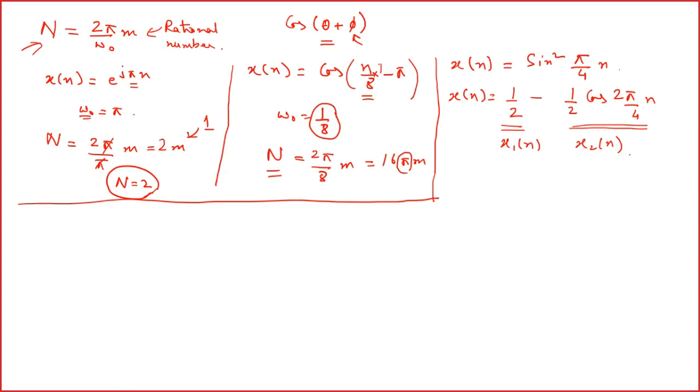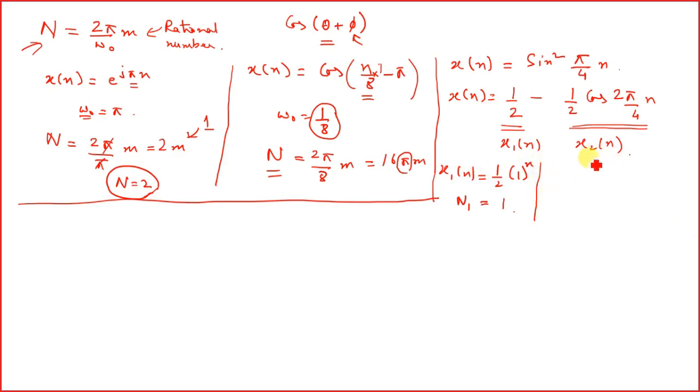Now what happens if we consider x1[n]? We can write it as half into 1 to the power n. So what is the periodicity? The periodicity of x1[n] is equal to 1.